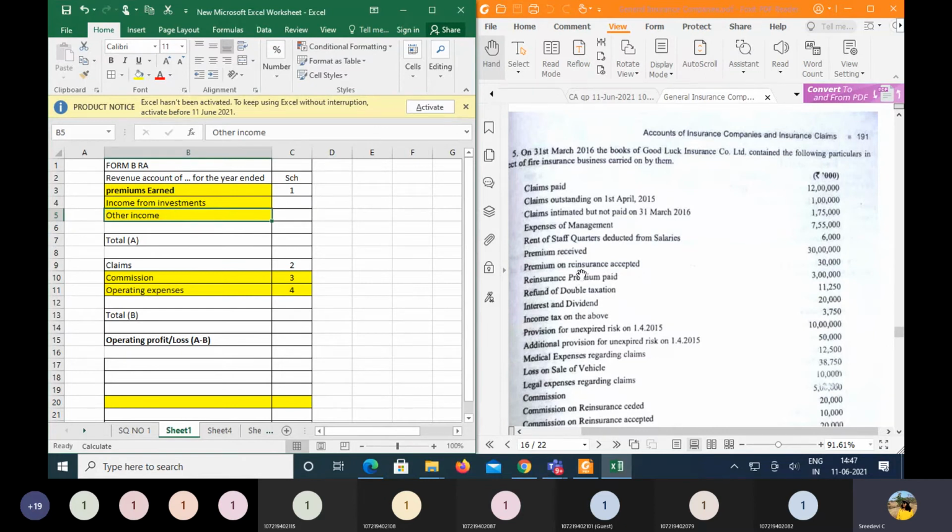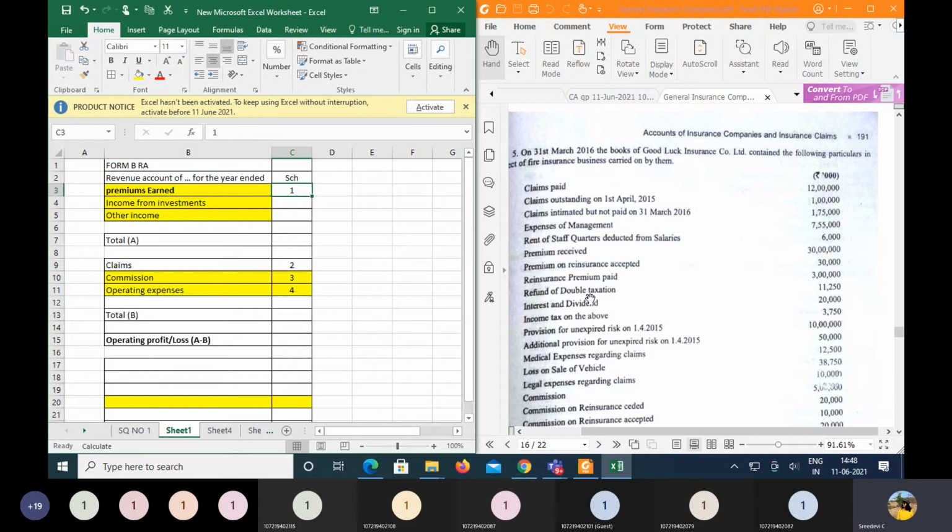Then followed by, we have the premiums which are being received. So premiums received will be taken under schedule number 1, followed by the premium on reinsurance accepted, which is to be added. And the reinsurance premium paid is nothing but ceded, so it is to be deducted. And there is a refund of the double taxation.